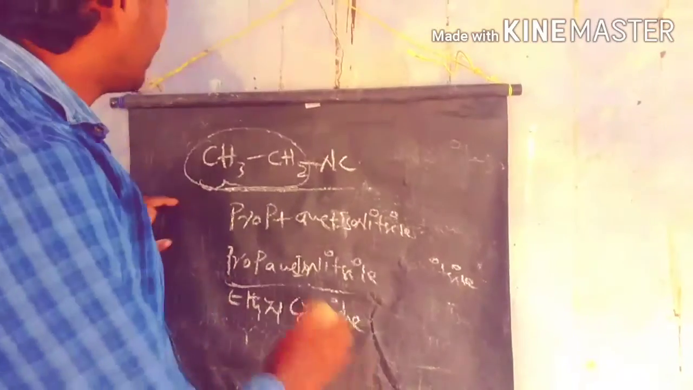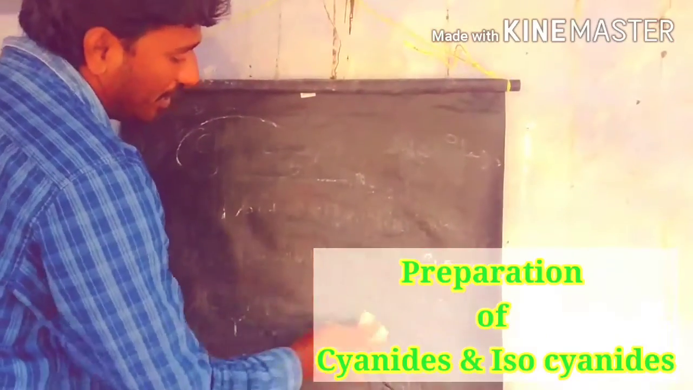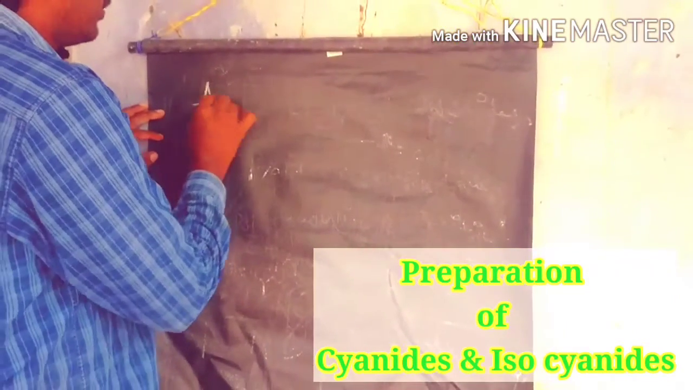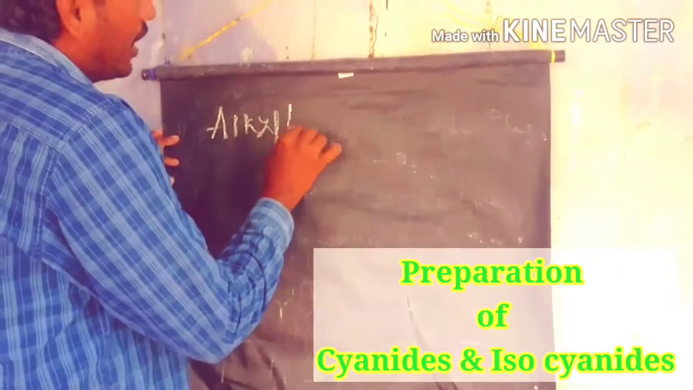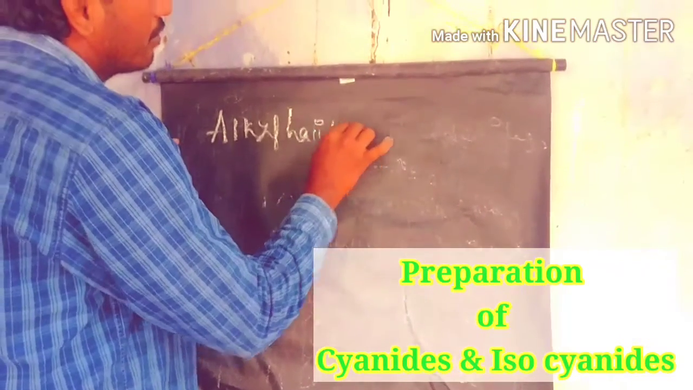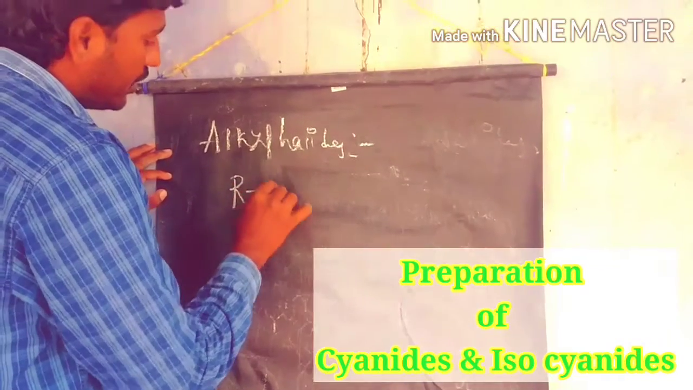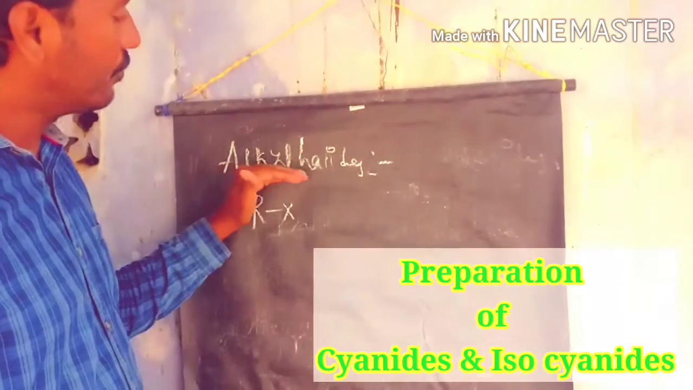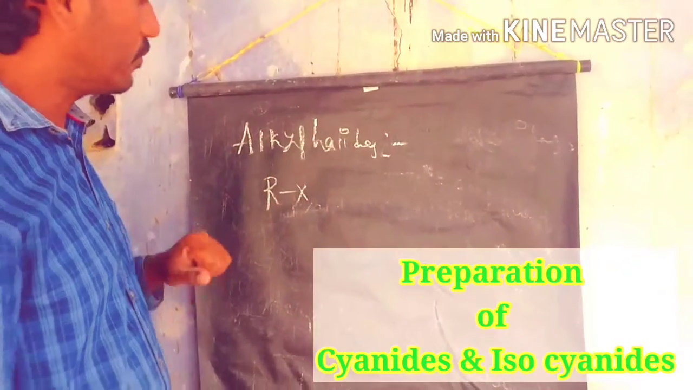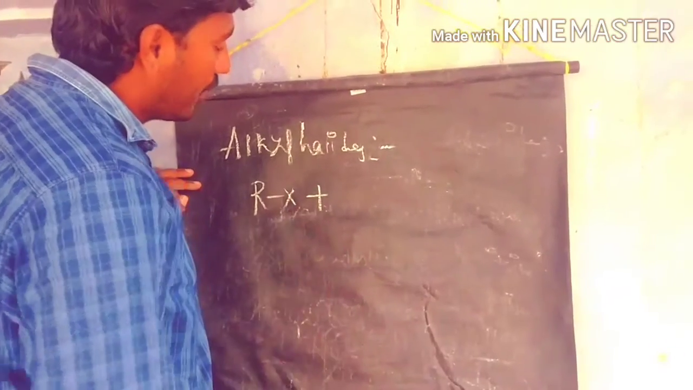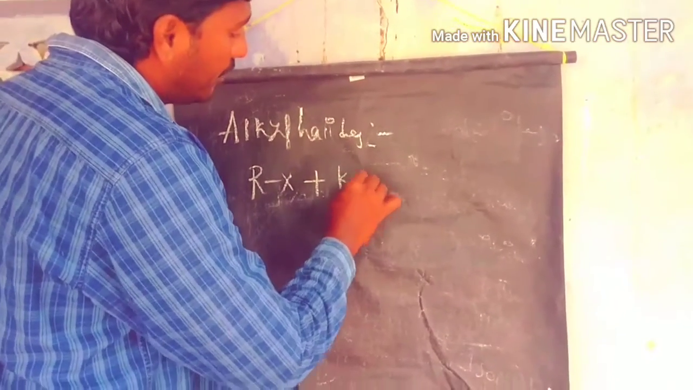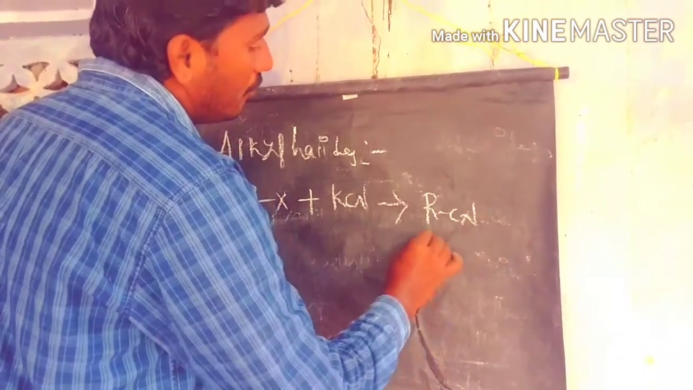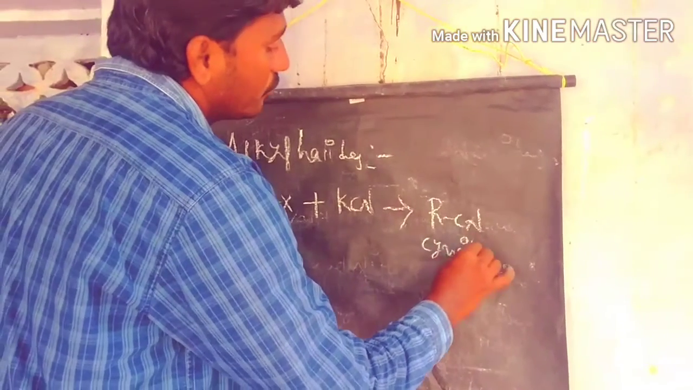Preparation of cyanates and isocyanates from alkyl halides. The general structure of alkyl halides is RX. Alkyl halides we also call halogen compounds. To react with potassium cyanide to prepare the cyanide compounds. So these are the cyanide compounds.